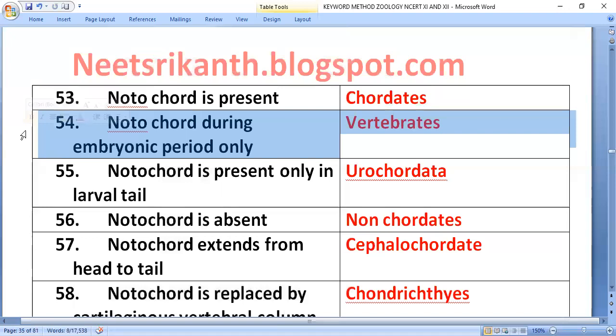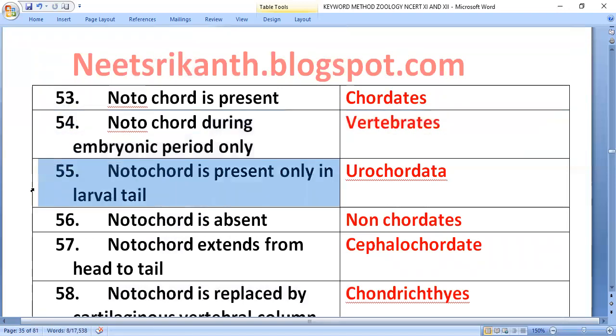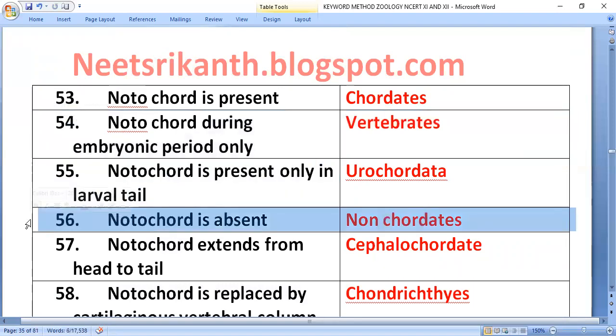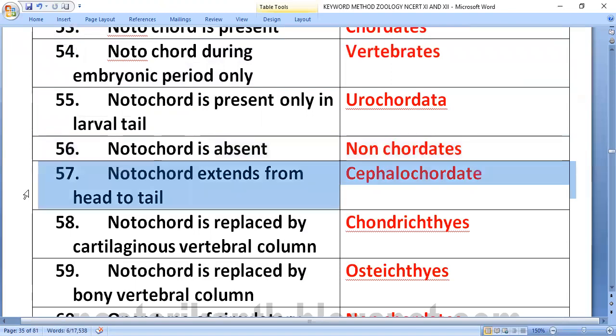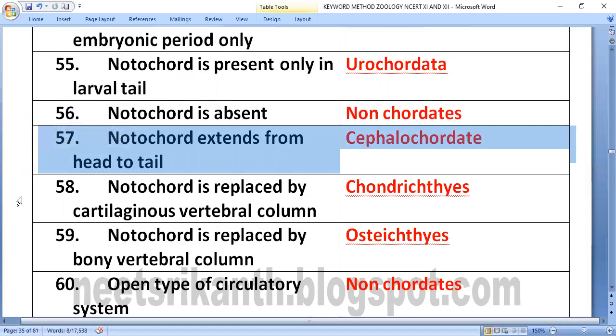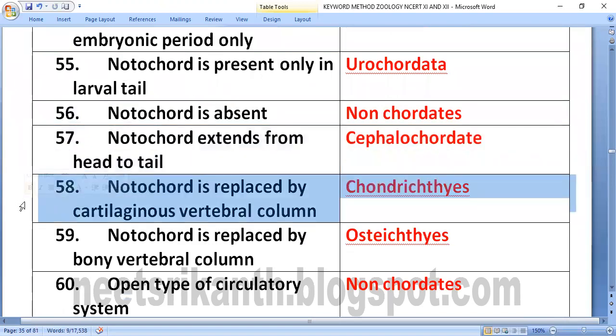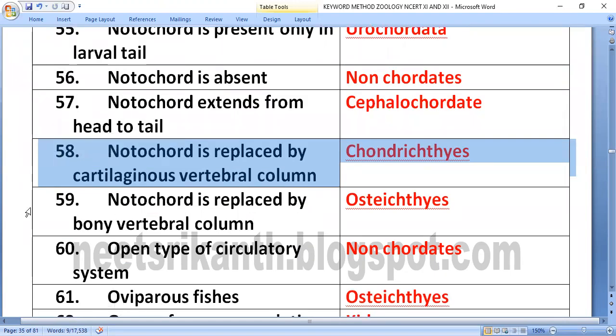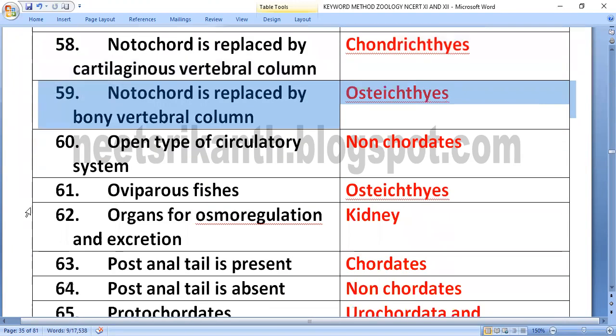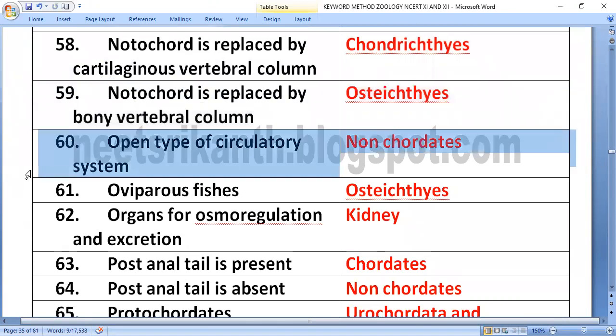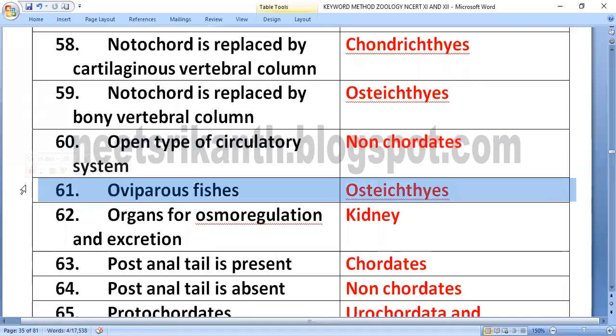Notochord during embryonic period only: vertebrates, because it is replaced by vertebral column. Notochord is present only in larval tail: urochordata. Notochord is absent: non-chordate. Notochord extends from head to tail: cephalochordata. Notochord is replaced by cartilaginous vertebral column: Chondrichthyes. Notochord is replaced by bony vertebral column: Osteichthyes. Open type of circulatory system: non-chordates mostly. Oviparous fishes: Osteichthyes.